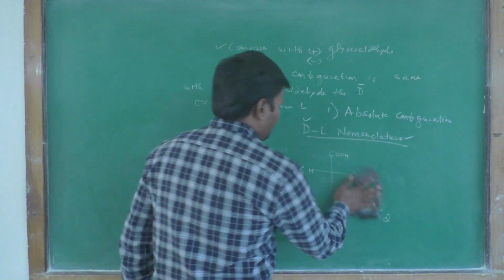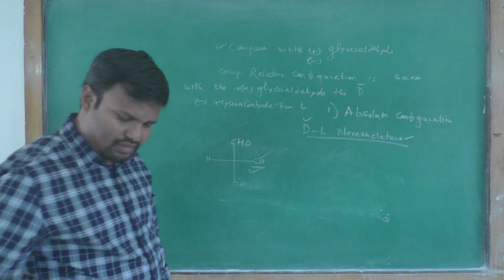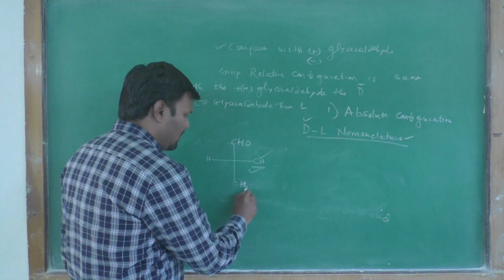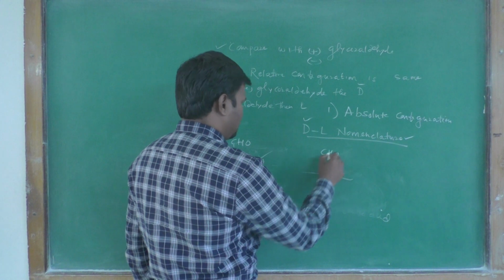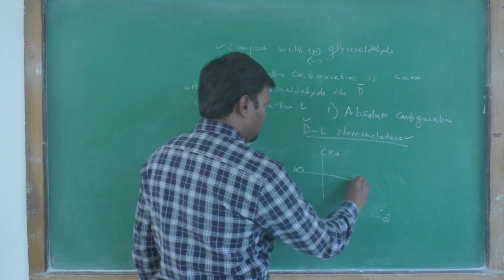Okay, now this is our glyceraldehyde compound, and this is our another glyceraldehyde compound.